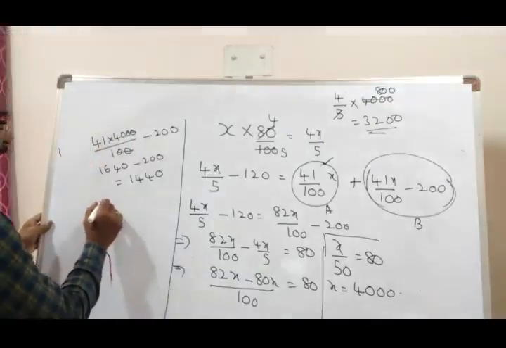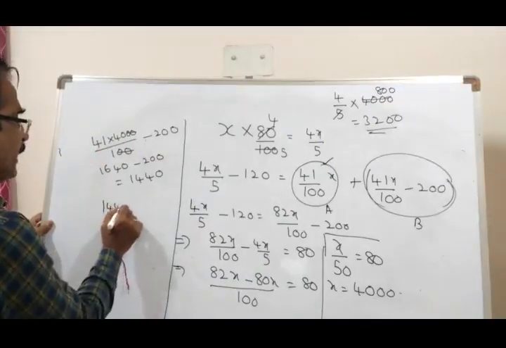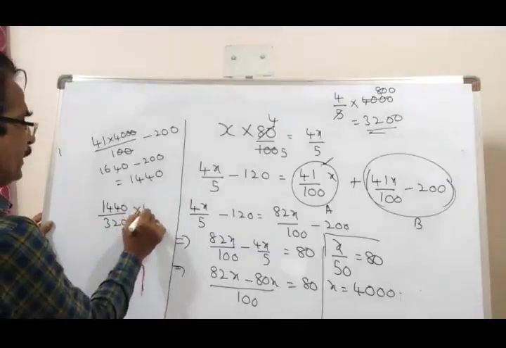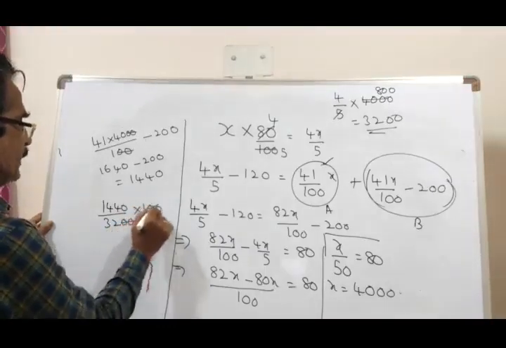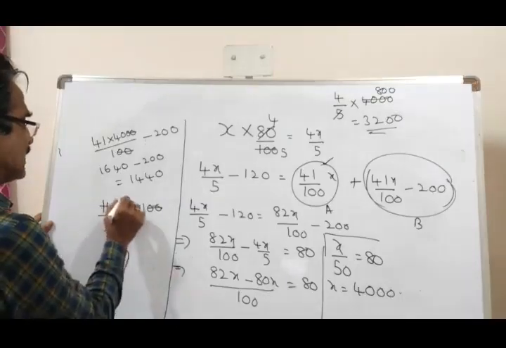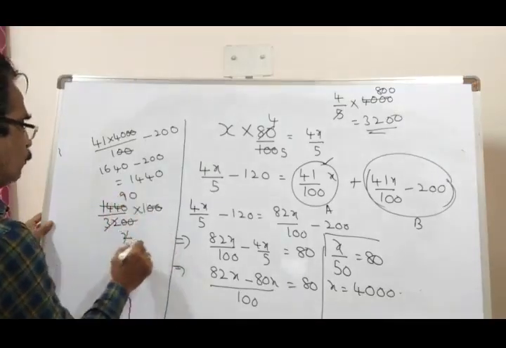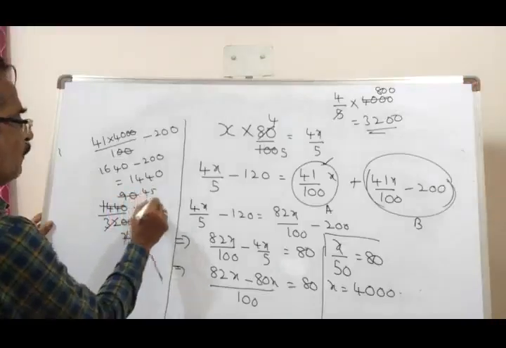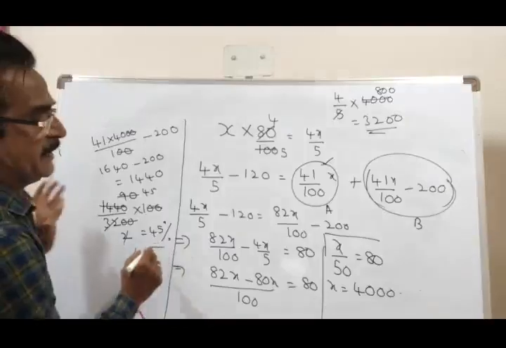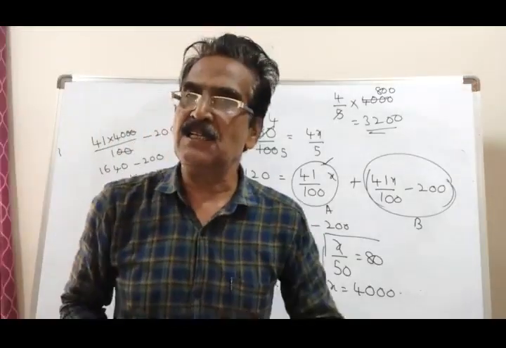So now the percentage is 1440 by 3200 into 100, zeros cancel, 16 2s, 16 9s, 144, 2 1s, 2 45s. 45% is your answer, friends. 45% is your answer for this question.